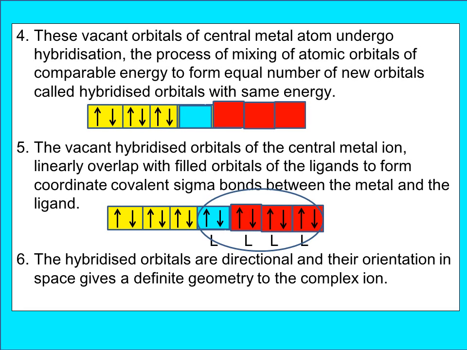This is the fifth point. Sixth point, these hybridized orbitals will have a definite shape. They will provide definite geometry as well as they are directional, and the ligands are oriented in space, giving a definite geometry to the complex ion.